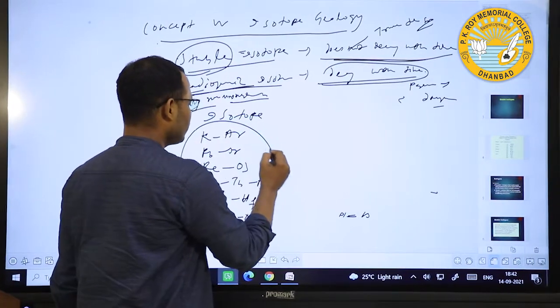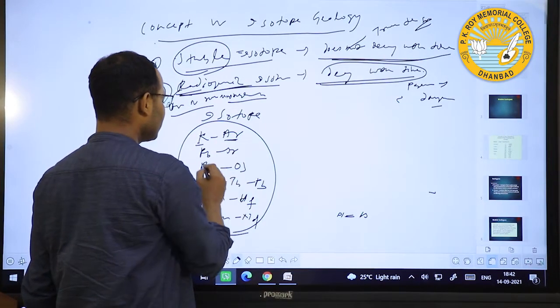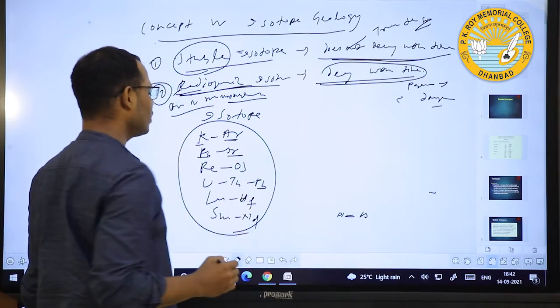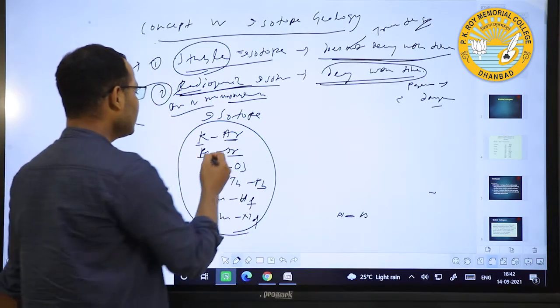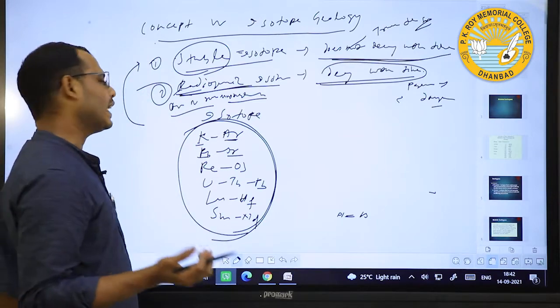These are the different parent elements and daughter elements. In potassium-argon and rubidium-strontium, potassium and rubidium are the parents and argon and strontium are the daughter elements. The property of these elements is to decay with time.